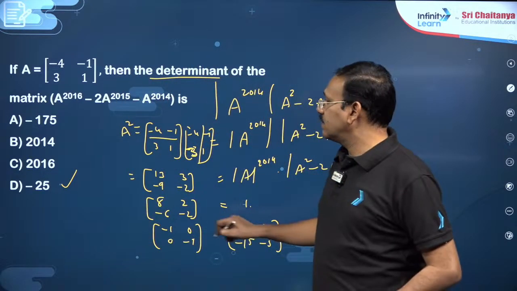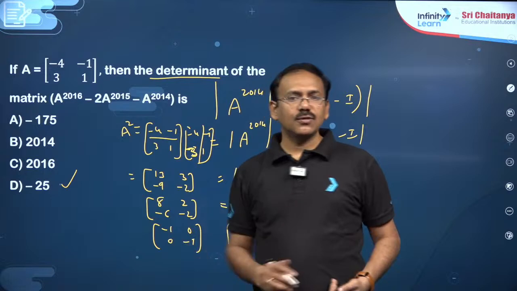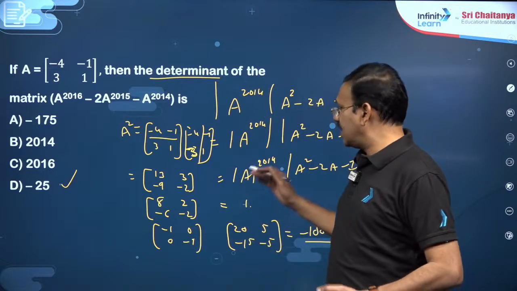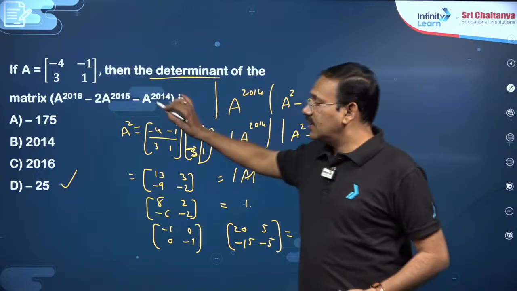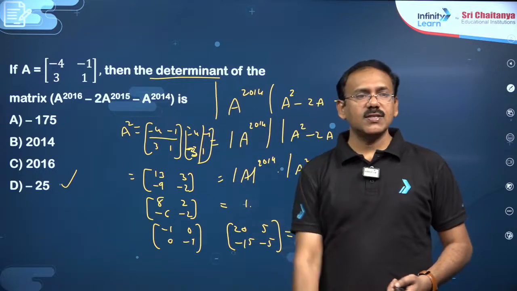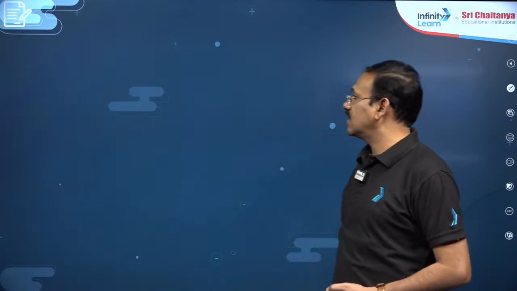Here big numbers will not come. 2014, 2016 you will not get, you can observe, but anyhow this is the point which we have to do. So dear students, here the determinant of this means simple properties of determinants are definitely necessary, dear students.